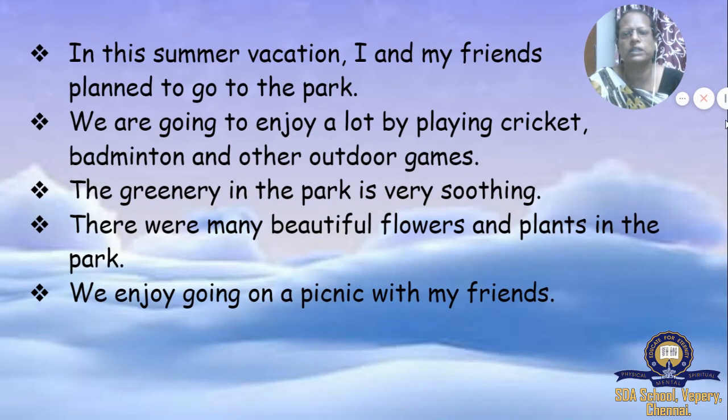The first one is: In this summer vacation, I and my friends plan to go to the park. Once again, I will read, children. In this summer vacation, I and my friends plan to go to the park. See, I have put a full stop, and there I have marked a comma. You should write like that only. Understood, children? After vacation, you have to put a comma, and after the park, you have to keep a full stop.